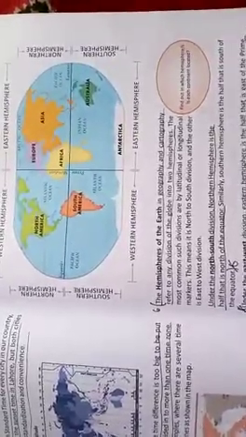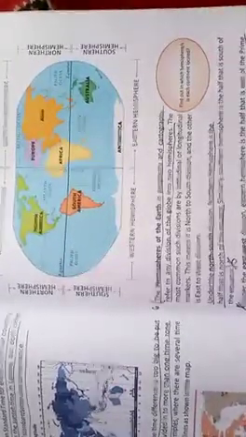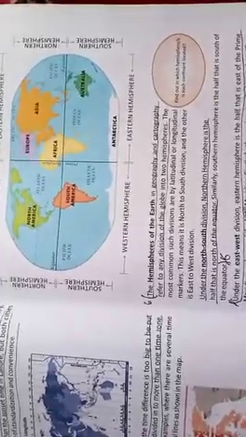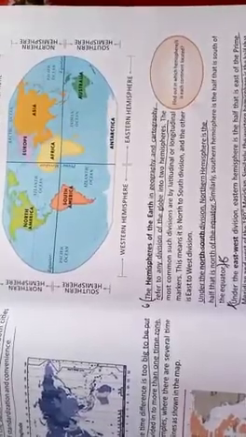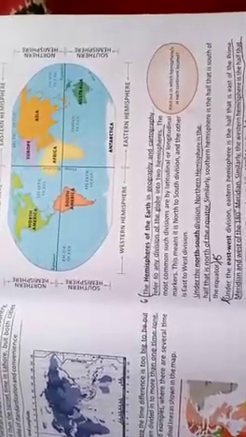Next, what is a hemisphere? A hemisphere of the earth, in geography and cartography, refers to any division of the globe into two hemispheres. The most common such divisions are by latitudinal and longitudinal markers.